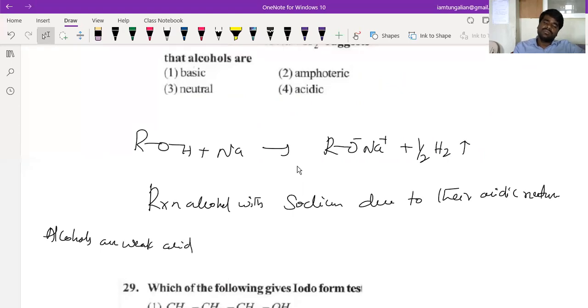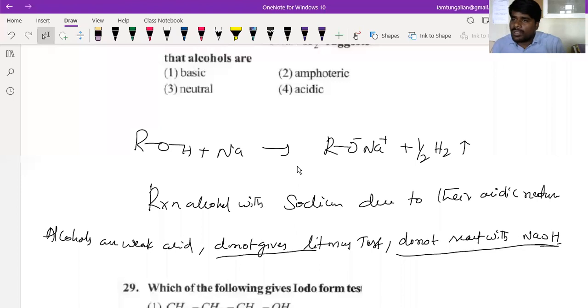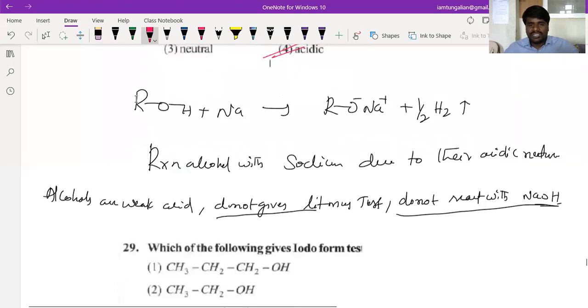They do not give litmus test. Okay, they do not react with NaOH, a strong base like NaOH. Even though they are not giving litmus test as well as not reacting with NaOH, if anybody asks, how could you say that alcohols are acidic in nature? Because they can react with sodium metal. Since they can react with a metal, we can call alcohols acidic in nature. So what is the answer for this? The answer for this question is that it indicates they are acidic in nature.